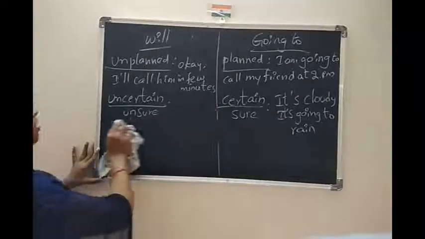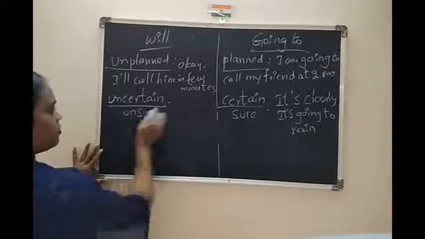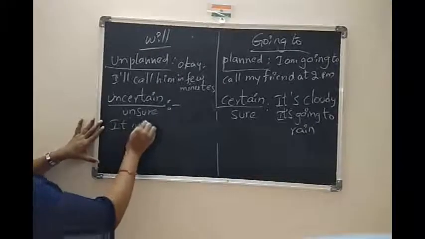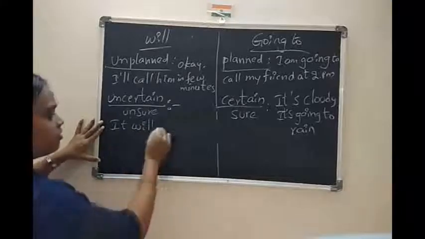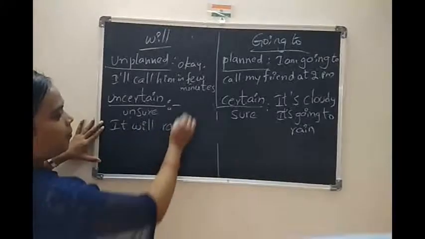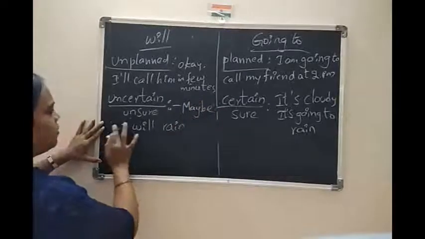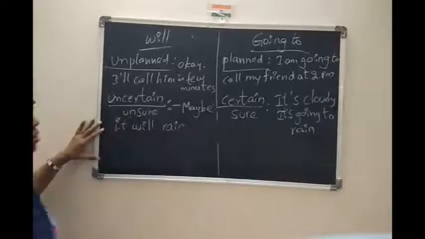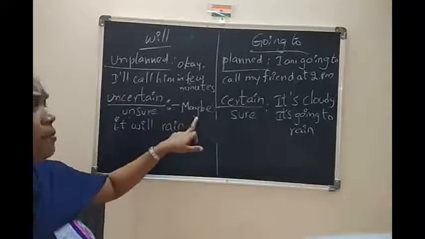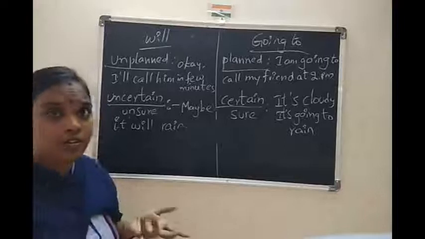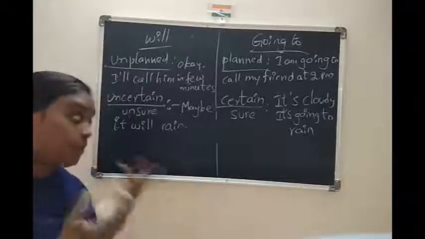How can we write that? The total sentence I'm writing: it will rain. So, maybe. Here you can write, maybe it will rain. So what is the meaning? Maybe, possibility. It's not sure about that. Maybe it will rain. If it rains or not, maybe it will rain.